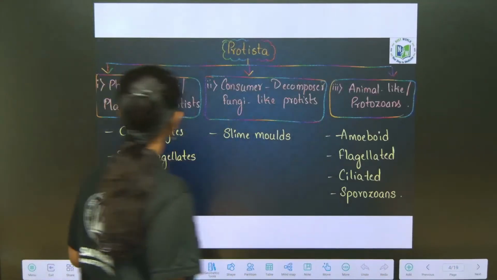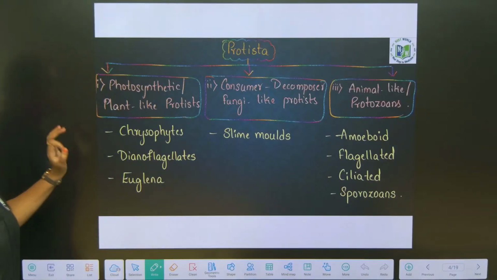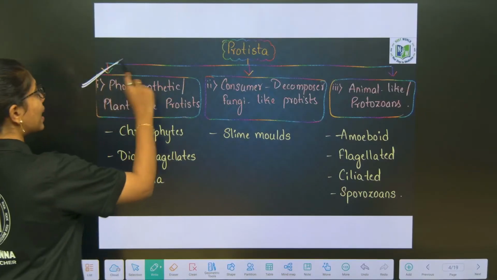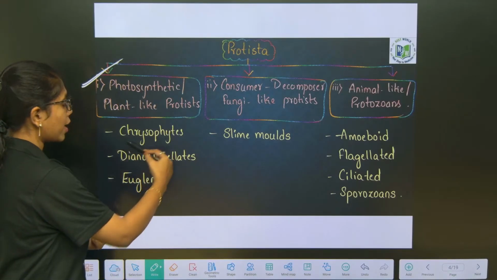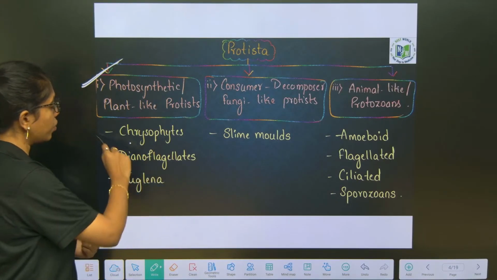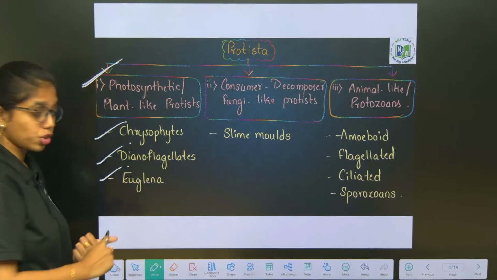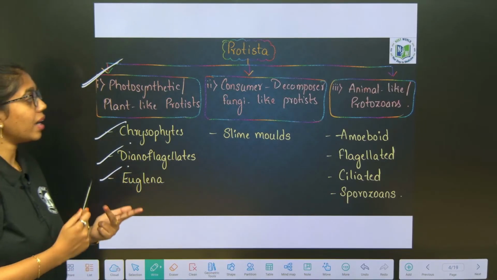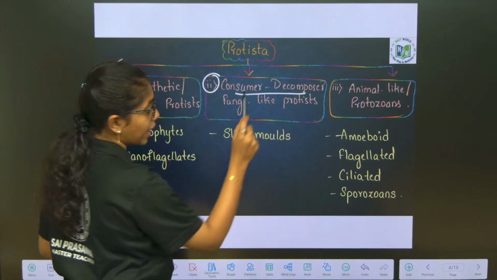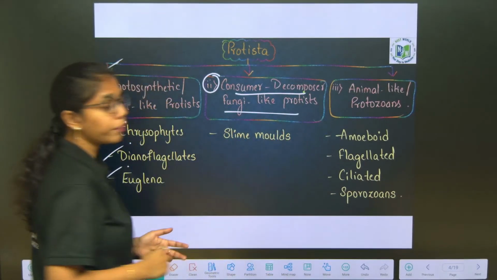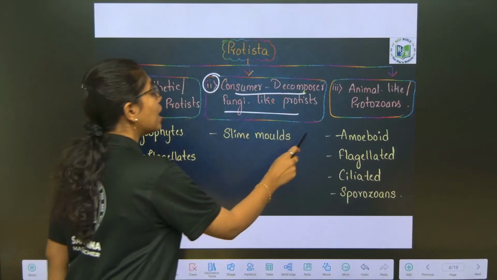As we have discussed, we have three types. Photosynthetic protists or plant-like protists include chrysophytes, dinoflagellates and Euglena. Second is the consumer decomposer type of protists, those are fungi-like protists. The best examples are slime molds.